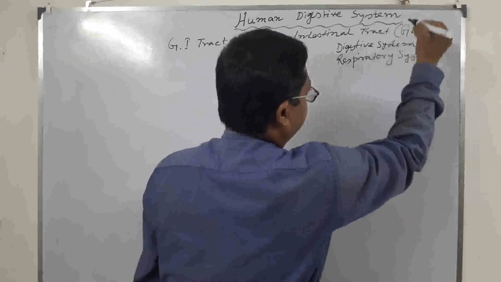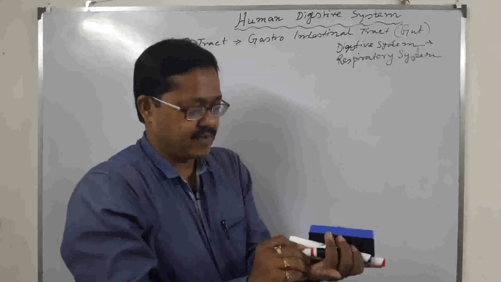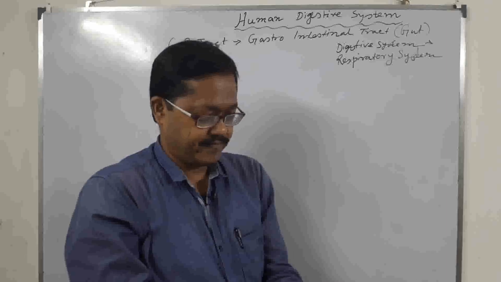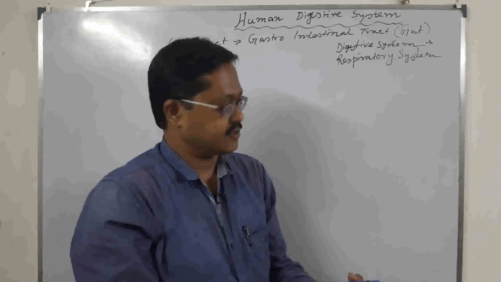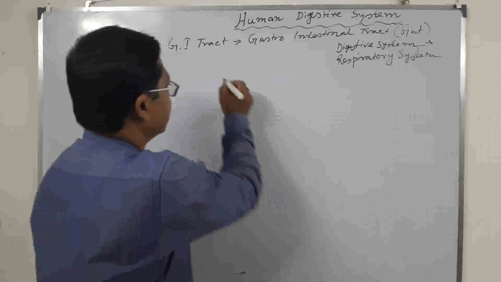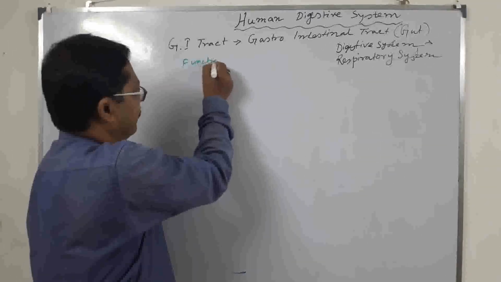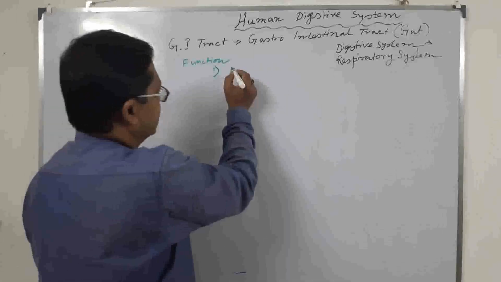Digestive system, what is the function of the digestive system? Main functions, particularly four functions are performed in our digestive system. First function is the digestion of food.